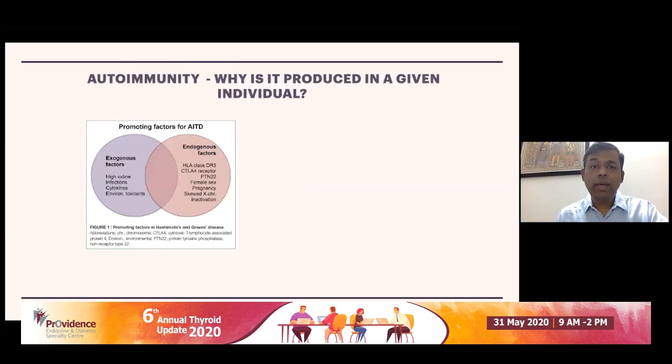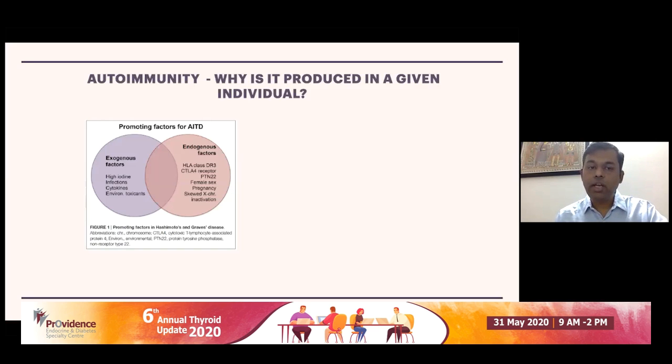So why are autoantibodies produced in a given individual? One of the reasons could be that these individuals are genetically predisposed because they have certain mutations in their basic genes which encode for immune related functions.